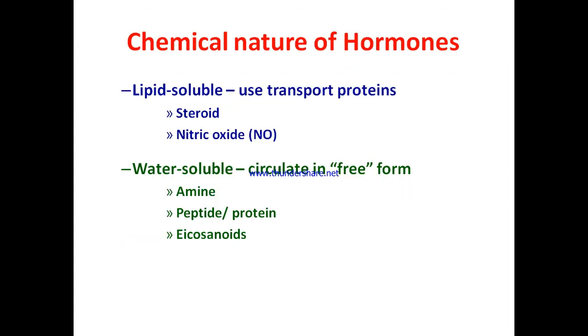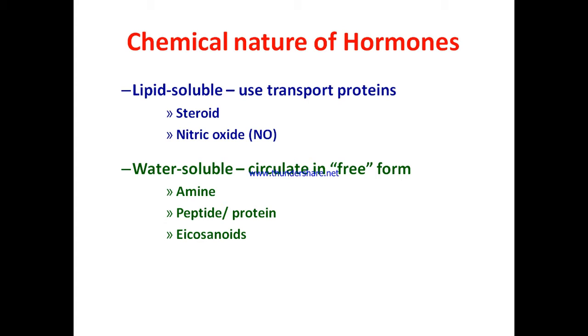And chemical nature of hormones. The hormones could be lipid soluble or water soluble. Lipid soluble hormones generally are lipid in nature or steroidal in nature. Nitric oxide is another lipid soluble hormone. These lipid soluble hormones need transport proteins for their transport in the blood. They will not be traveling across the body freely or independently of other materials. They need transport proteins.